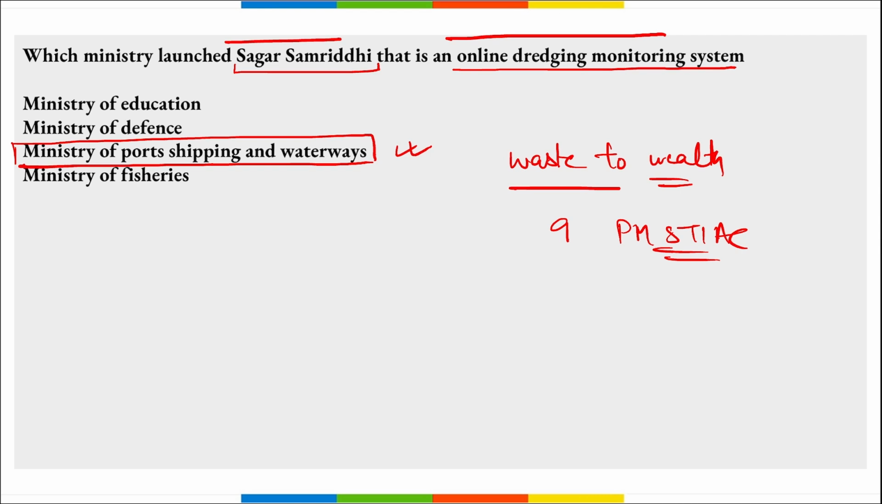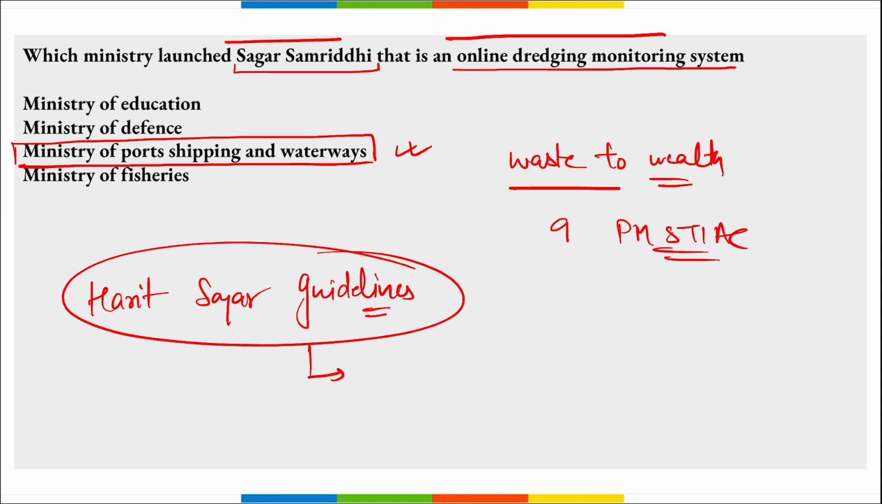Right? Apart from this, remember recently our Union Minister Sarbananda Sonowal launched the Harit Sagar guidelines for 2023. Correct? So who launched it? It was launched by Sarbananda Sonowal ji.